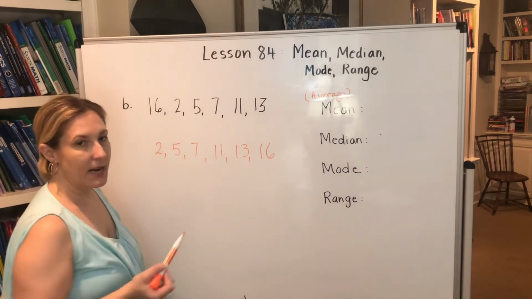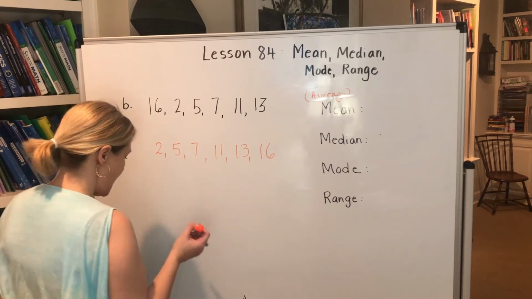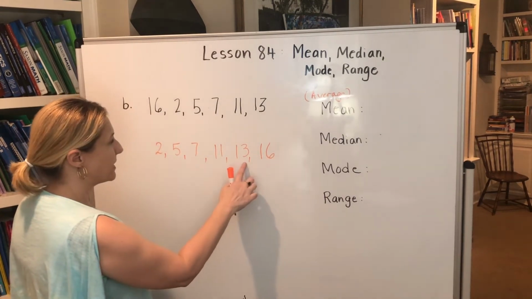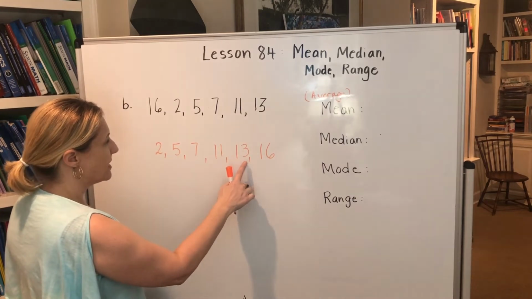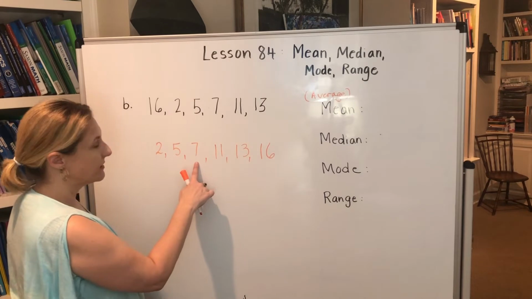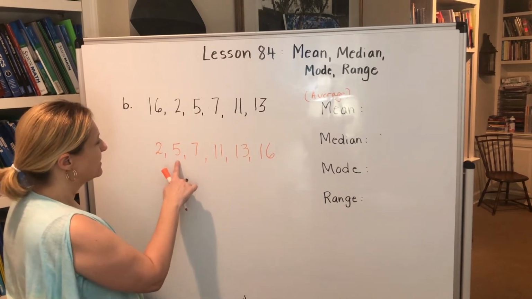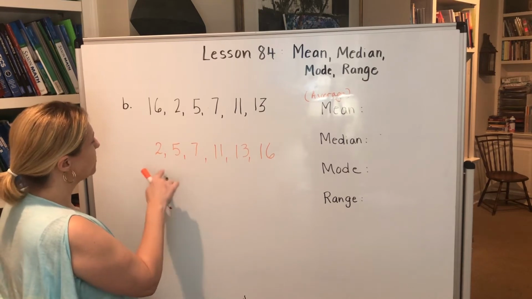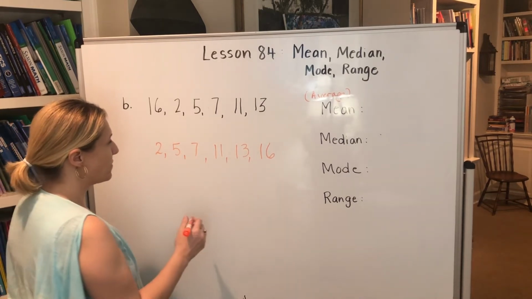So I'll give you a minute to add it on your paper and see if you get the same total that I do. 6 plus 3 is 9. 9 plus 1 is 10. 10 plus 7 is 17. 17 plus 5 is 22. And 22 plus 2 is 24.